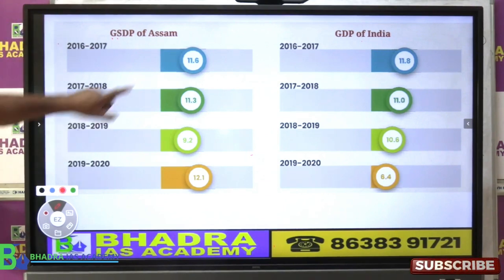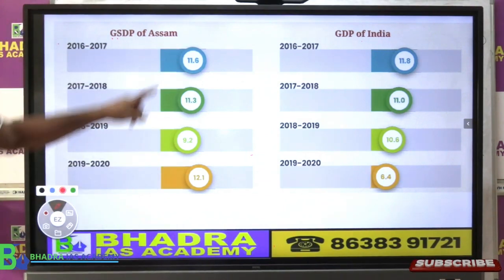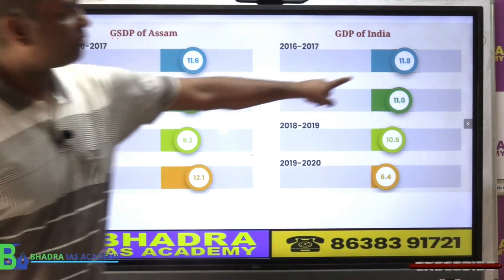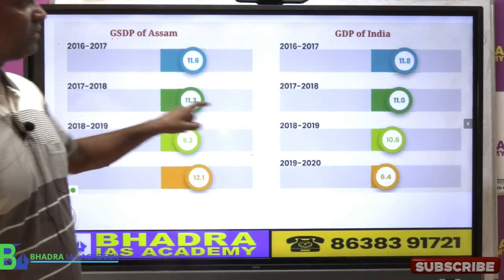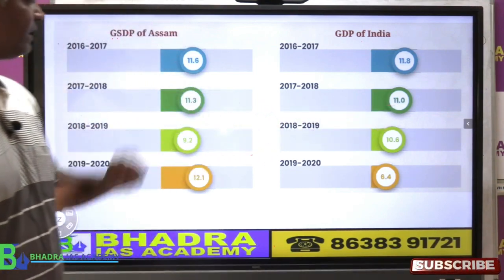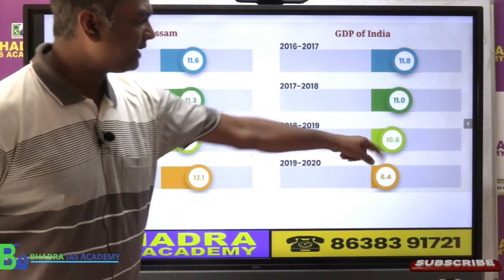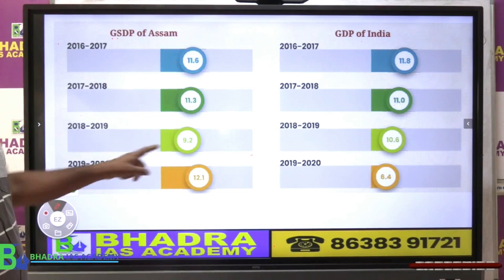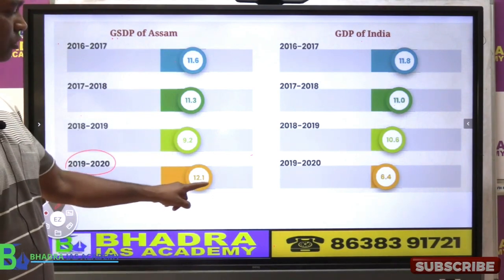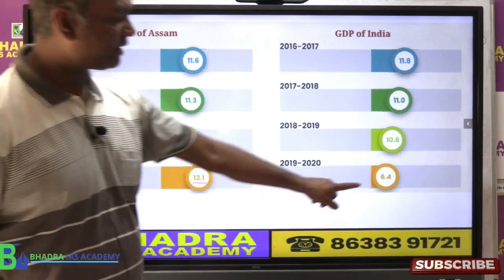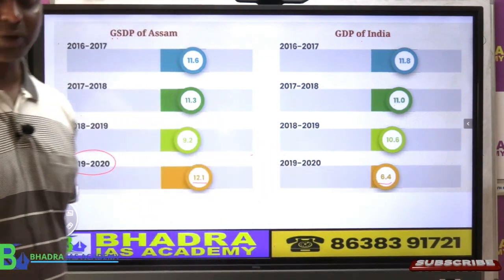The growth which is given in current price, it was 11.6, India was 11.8, almost same. 17-18, 11.3, it is little greater than India. Whereas 18-19, India was 10.6, Assam only 9.2. But 2019-20, Assam had 12.1% growth, India had very less, only 6.4.